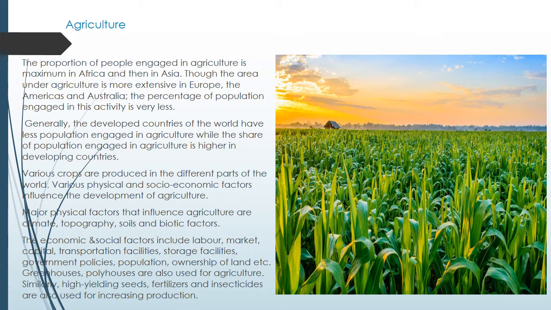Greenhouses and polyhouses are also used for agriculture. These are the latest techniques in which a small amount of land can give the maximum yield. High yielding seeds, fertilizers and insecticides are also used for increasing production. So these are also the different techniques, like high yielding seeds, fertilizers, insecticides, irrigation techniques and plantation techniques. Why? So as to increase the production per year.